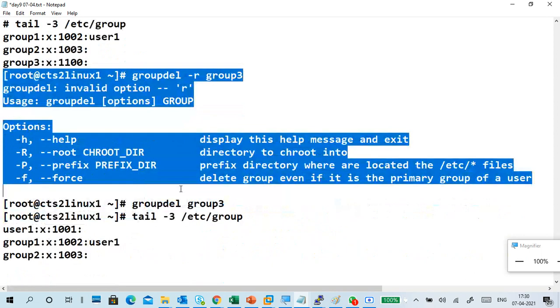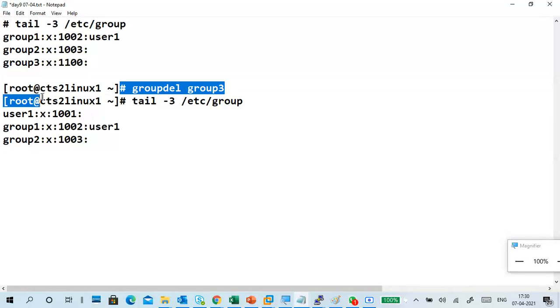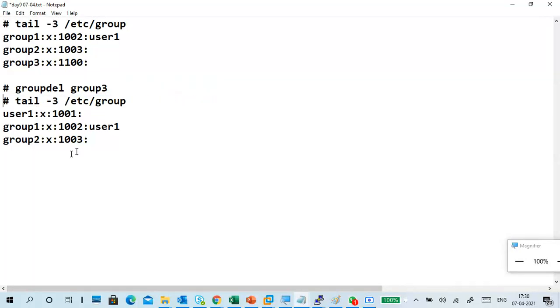Option f is there, but not required. Hyphen f is used only if any primary group is there. For example, group1 and group2 have group members, other users in that group. So we can delete it. So this is about your user management part 2.